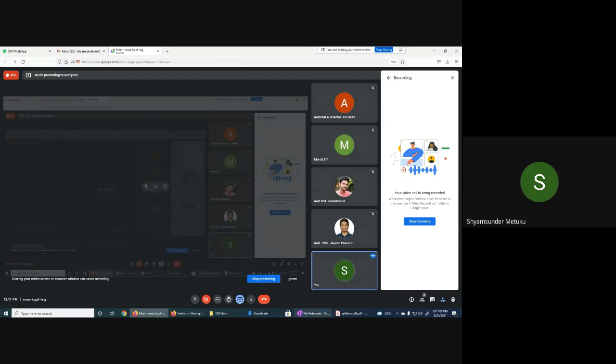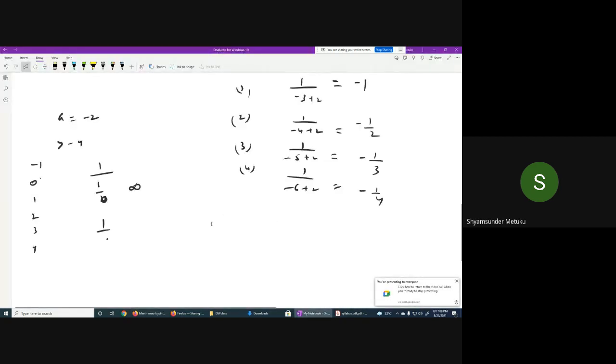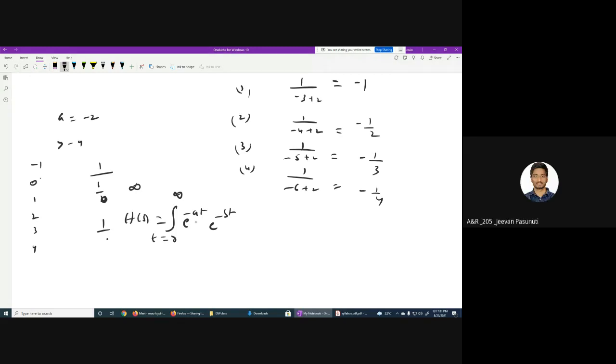I hope you are able to follow what I'm trying to do here. I'm trying to substitute some values less than the real value or greater than the real value, isn't it? Yes, sir. Let me explain in a simpler way. e power minus st is the formula for your Laplace transform. If I write s equal to sigma plus j omega, it becomes e power minus at into e power minus sigma t into e power minus j omega t. Can I write this way?